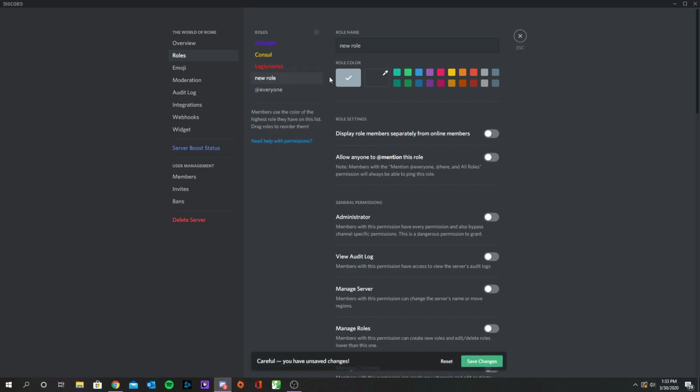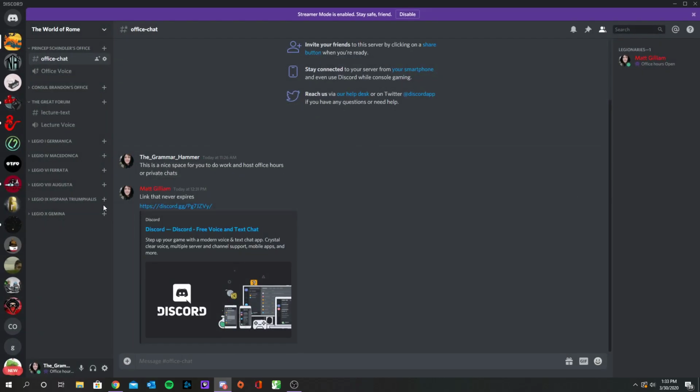Technically, Legionnaires should be more important because this is an actual student's role, and the new role that I'm creating is going to be the Legio role for my specific Legion I'm in. So we'll just call it Legio for now. And then, oh, I forgot to save it. See? You forget things. This is so that you can make it to where only those people can access these chat rooms, and not everybody can go around.